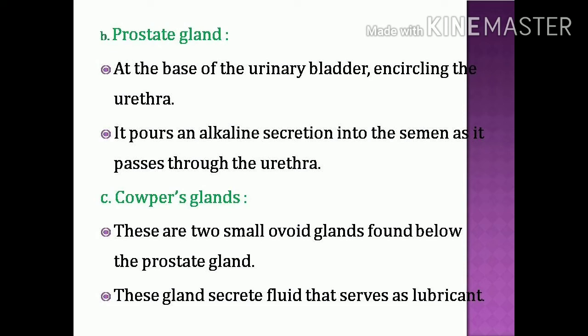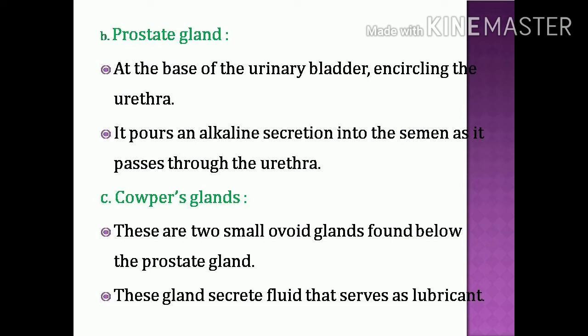This alkaline secretion neutralizes the acids present in the vagina of the female body. In copulation, the semen enters the vagina, so if there are some acids, they are neutralized by this alkaline secretion. So the prostate gland secretes the alkaline secretion, which mixes with the sperm and passes through the urethra.